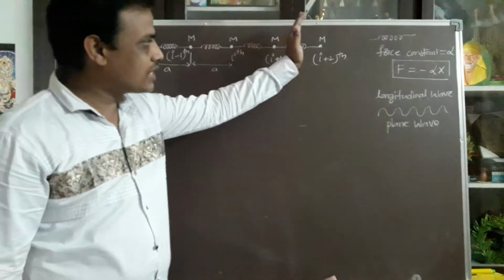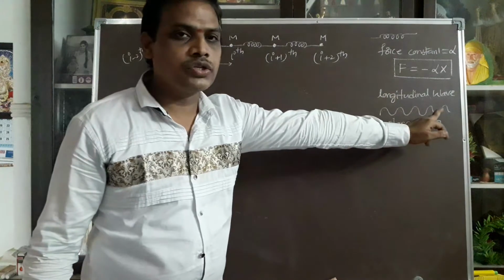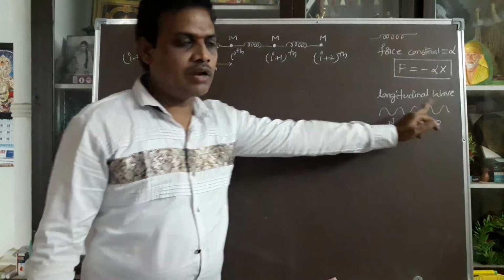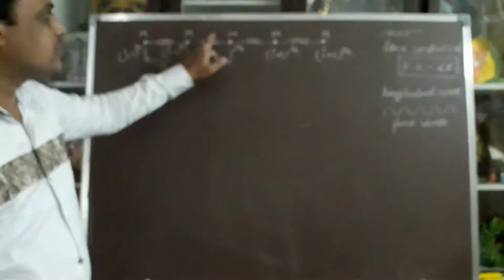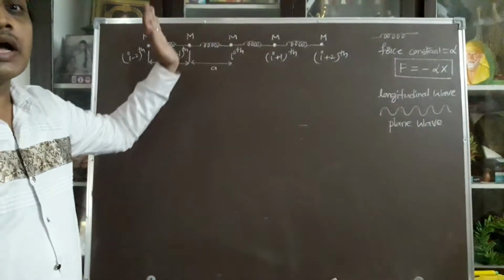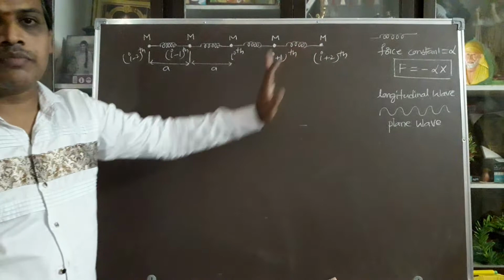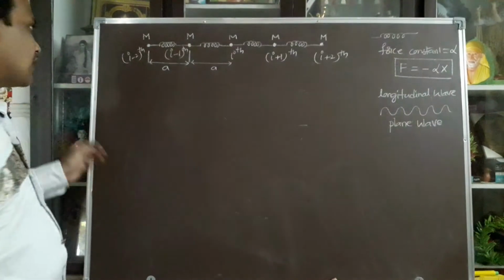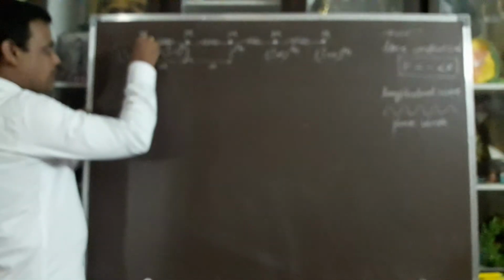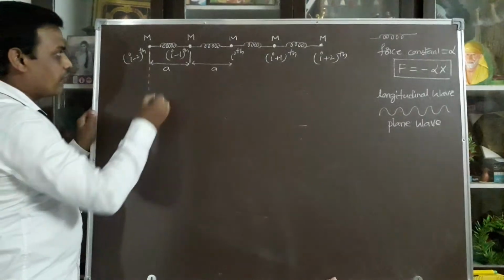According to these monoatomic lattices, they can create the longitudinal wave. According to the longitudinal wave, these atoms are vibrated, otherwise displaced. On that way, I am representing displacement also. This is the original position.